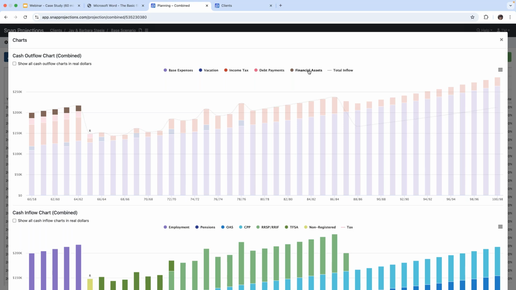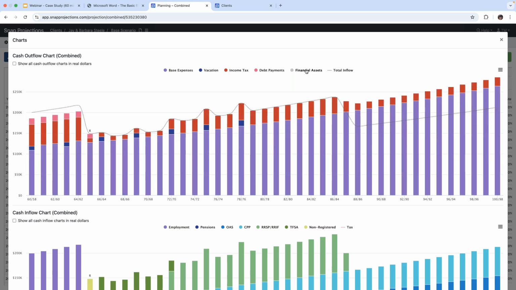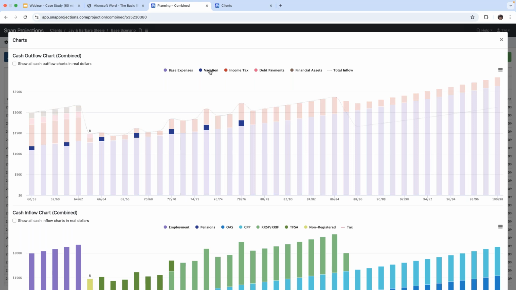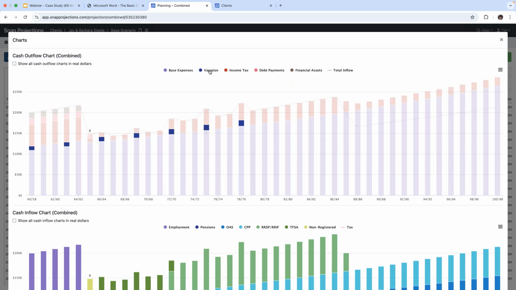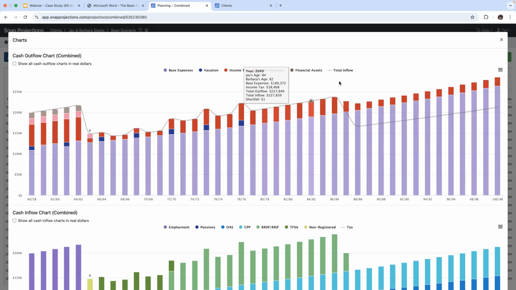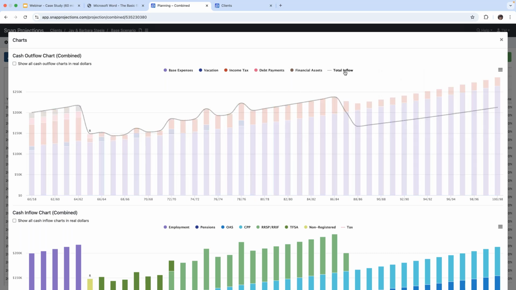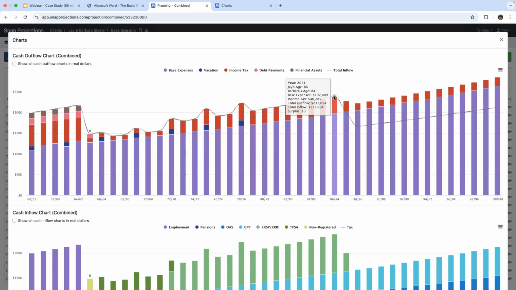Now, we could also click on any of these to remove them if we didn't want to show them. So let's say we didn't want to show the vacations anymore. We could click on it, or we can click on it again to bring it back. And then we see our total inflow of cash, okay? So basically we can see that the client here is in a deficit at this point here.